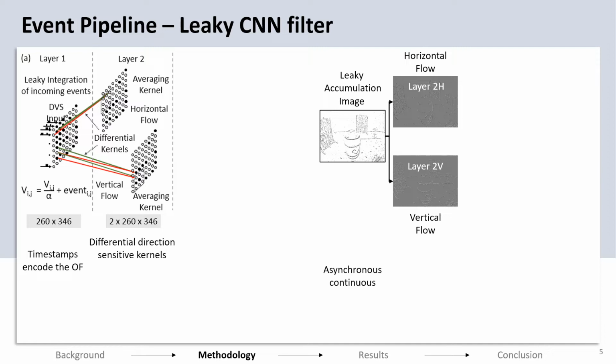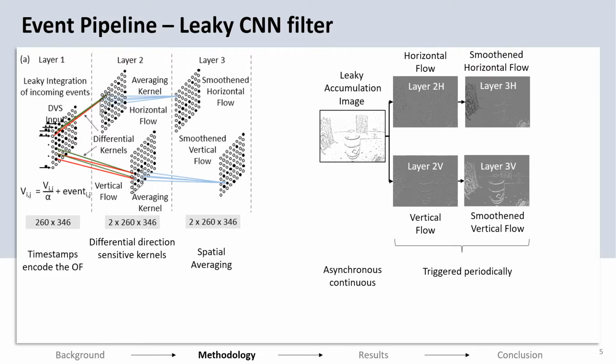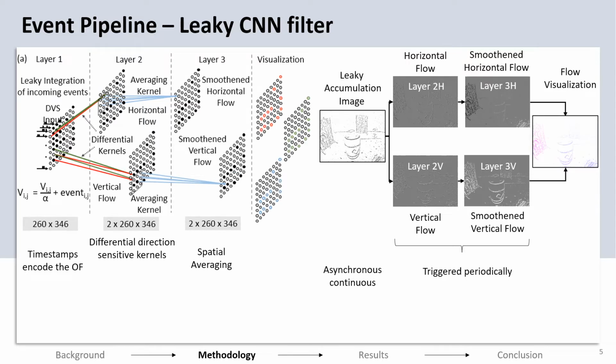Therefore, this local flow, as shown here in this figure, is highly noisy as can be seen. Therefore, we need an averaging filter, which is layer 3 for the spatial continuity criteria. The smoothened flow can be seen here, where the direction of motion for the drone is identifiable. We color code the horizontal and vertical optical flow directions for easier visualization as shown here.